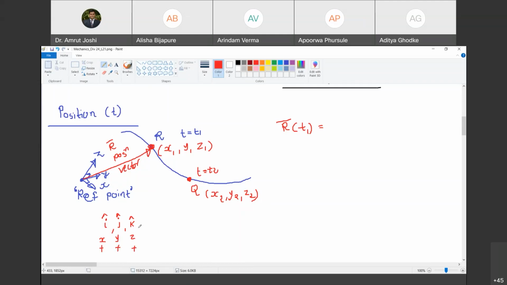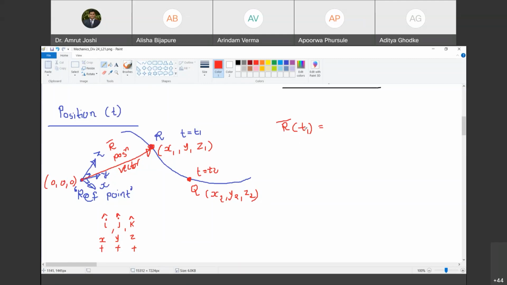Okay. Now, in terms of i cap, j cap, and k cap, how do I write r bar? Tell me, at t1, where is the object? The object is at position R and it has coordinates x1, y1, z1. What are the coordinates of the reference point? 0, 0, 0. If 0 was not invented, we would not be in a position to write this r bar. Please note. So we call this 0, 0, 0.